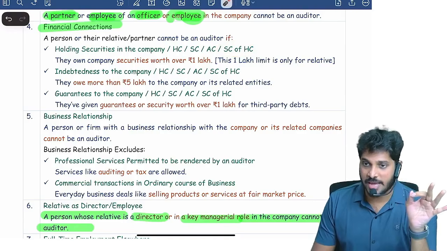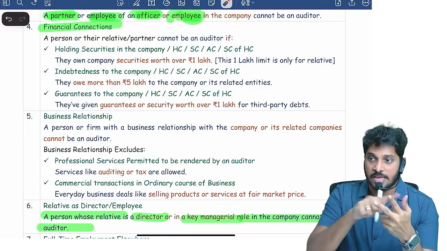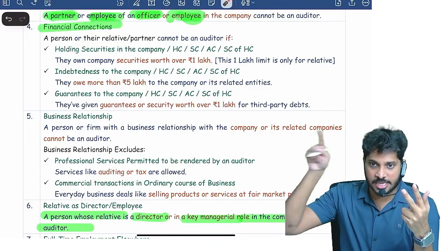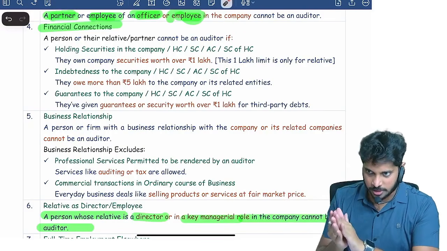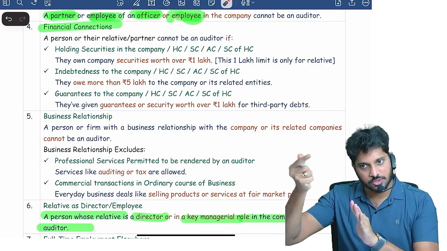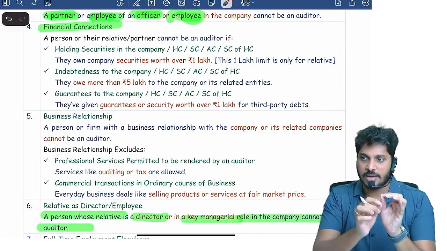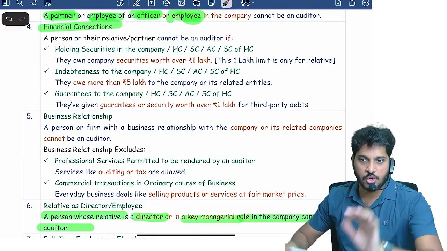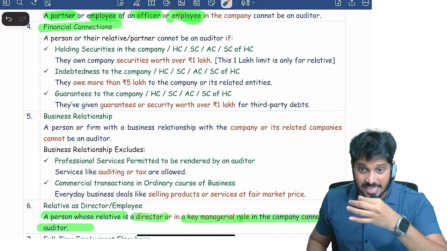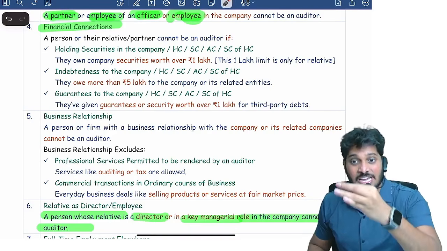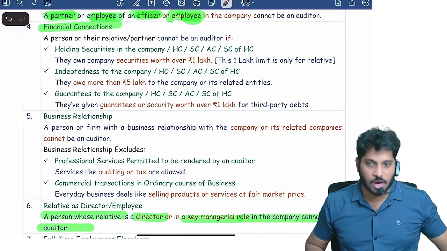You cannot be appointed as an auditor if you or your partner or relative are holding securities or interest in these 5 companies: the company which is looking for an auditor, its holding, its subsidiary, its associate and its co-subsidiary, nothing but sister company. If you have securities in these 5 companies, you are disqualified. However, one exception is there. Relatives alone can hold securities up to how much face value? 1 lakh face value. Are you clear?